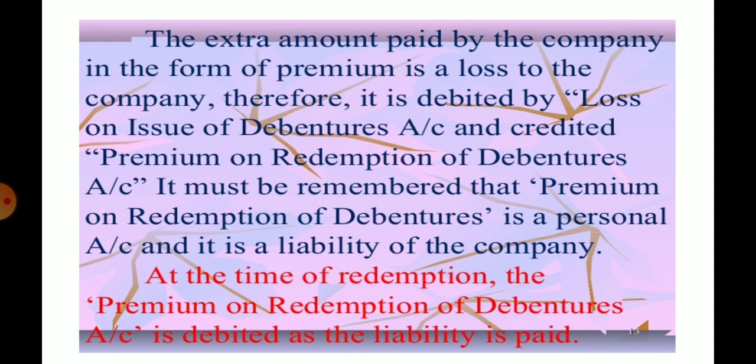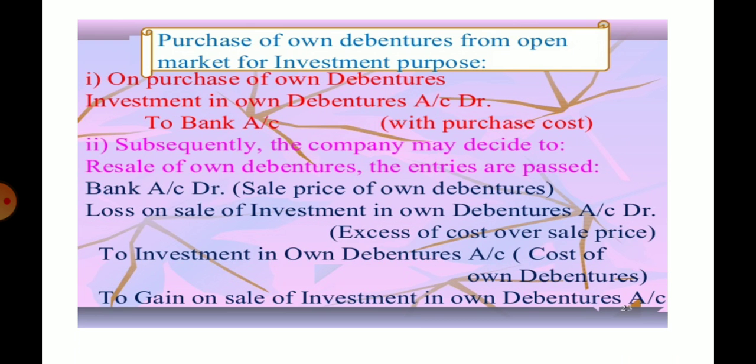The extra amount paid by the company in the form of premium is a loss to the company. Therefore, it is debited to the loss on the issue of debenture account and credited to premium on redemption of debenture account. It must be remembered that the premium on redemption of debenture is a personal account and it is the liability of the company. At the time of redemption, the premium on redemption of debenture account is debited as the liability is paid.